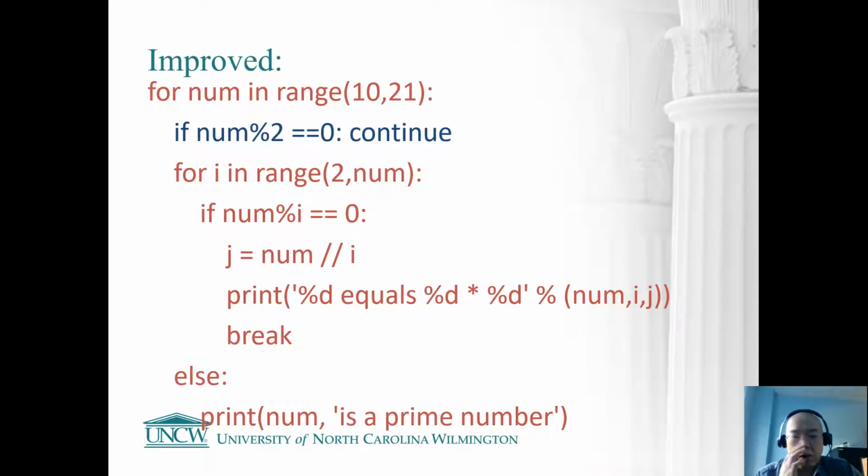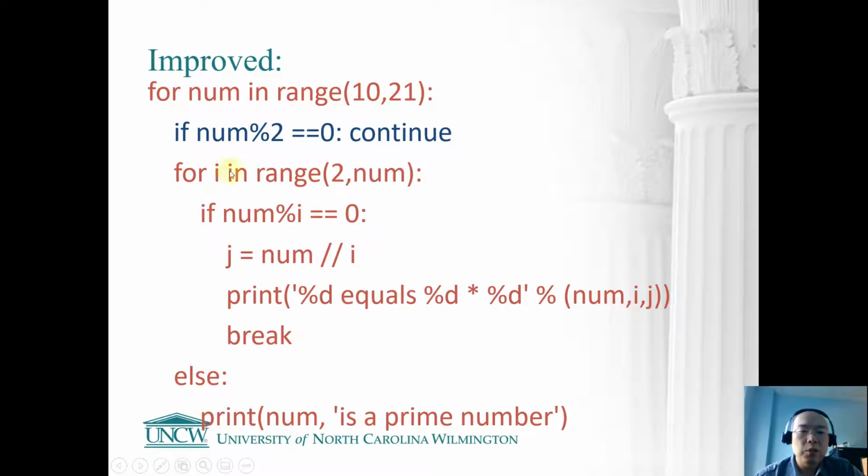Okay, so how do we do that? How about we simply add this line of code? If this number mod 2 is 0, we just do a continue. We don't want to do further checks. And if this continue is not triggered, what does that mean? This means the current number we are visiting is an odd number, and for an odd number we do have to continue the further checks.